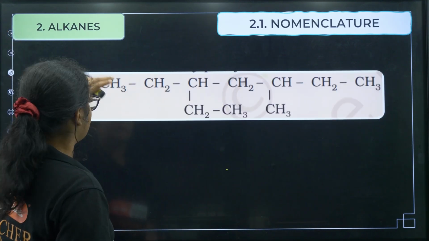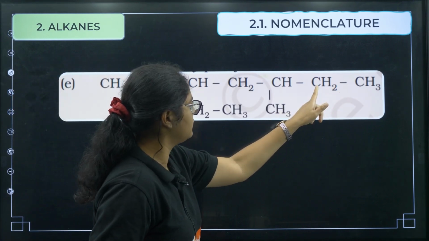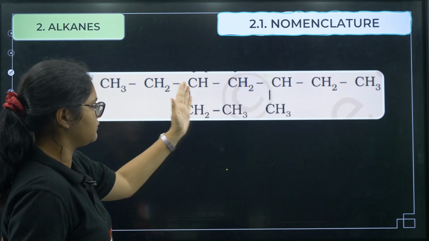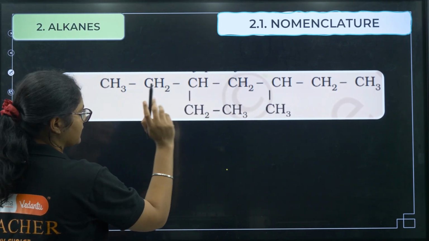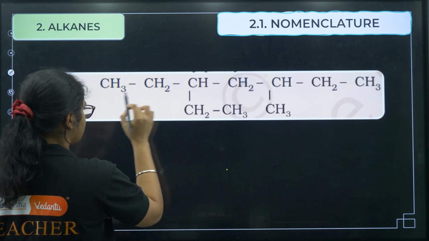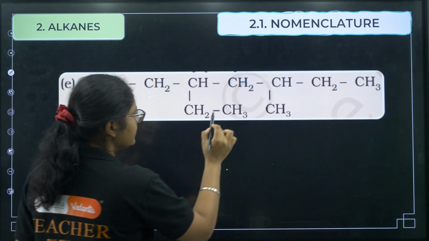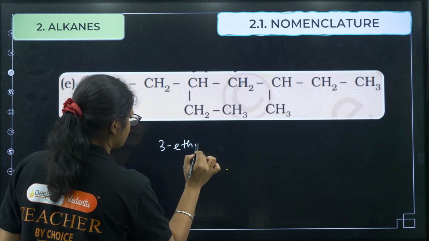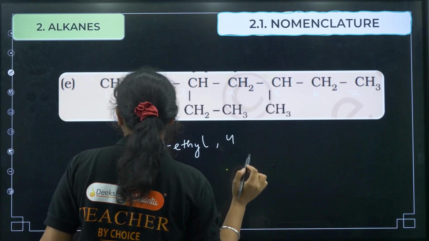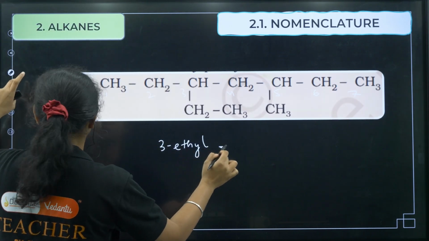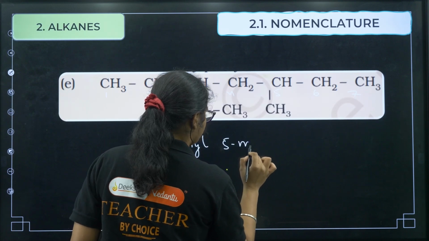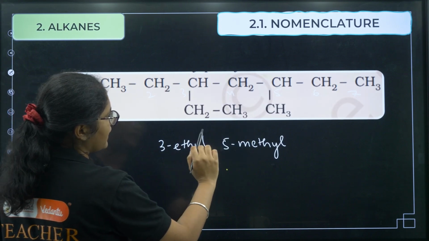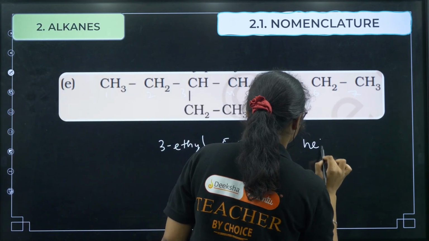Fine. Next we have one more question here. So if you see, it is 1 2 3, and the 3rd, 4th and 5th, okay. So any side you count, it will come 3 and 5th. So anyway you can number it, and you should remember the ethyl group should get the least number because of alphabetical order. So this one should be 3, this is 4, this is 5, this is 6 and 7. So I have 3-ethyl, alphabetical order, right, both are coming same. So the one which comes first alphabetically should get the lower number, right. So I have here 3-ethyl, then 5-methyl, then I have heptane.